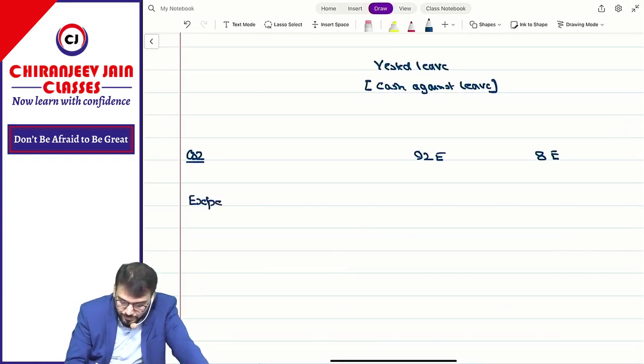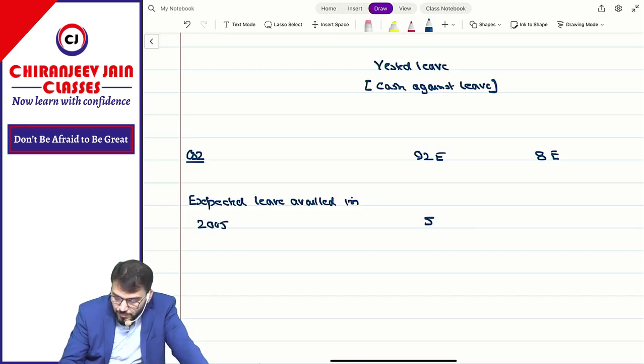Expected leave availed in 2005: 5 days, 6.5 days.